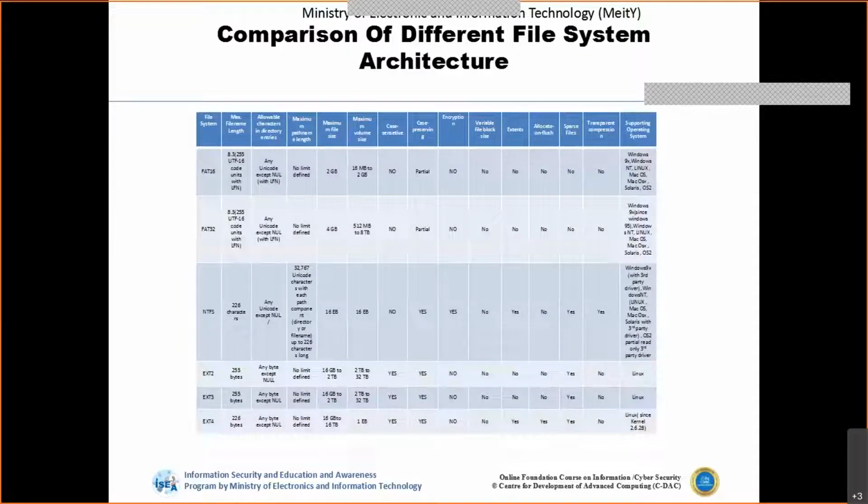So this is how the comparison is there with respect to different file systems. Now, if this table is small in visibility, then I'll try to explain this.